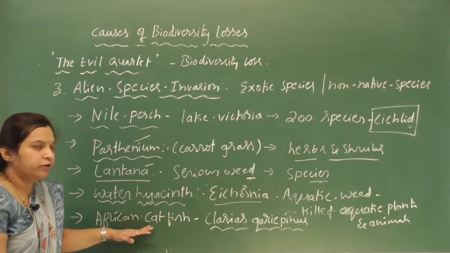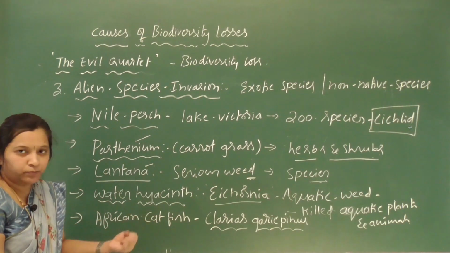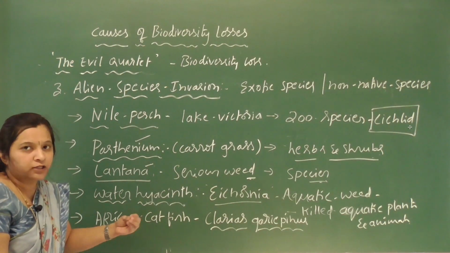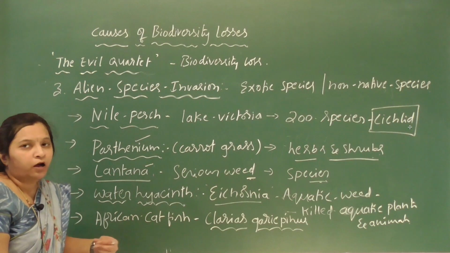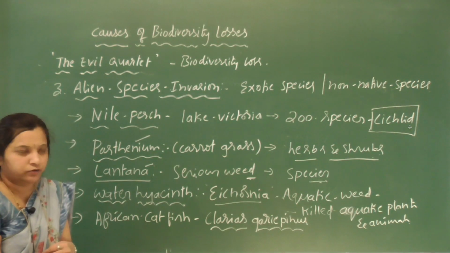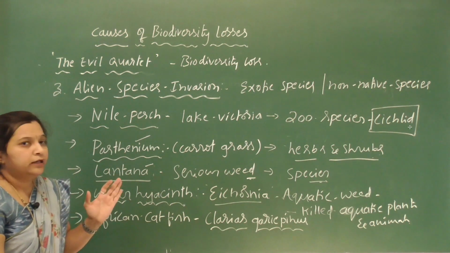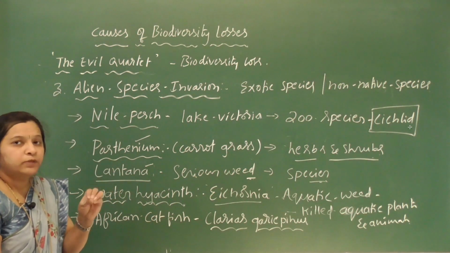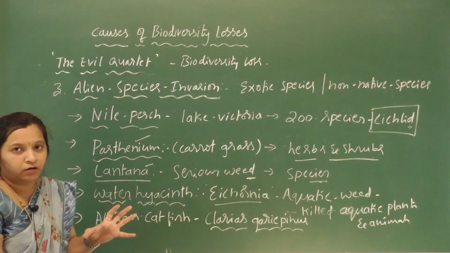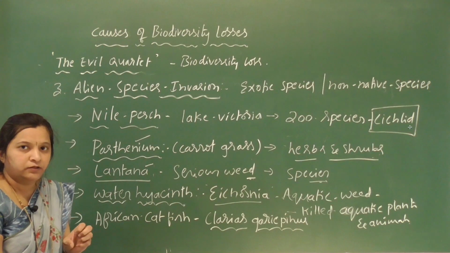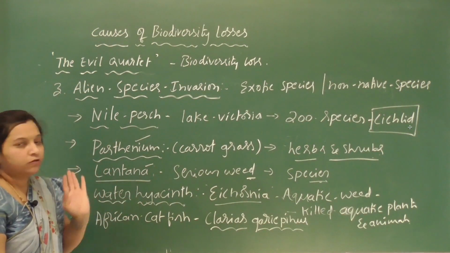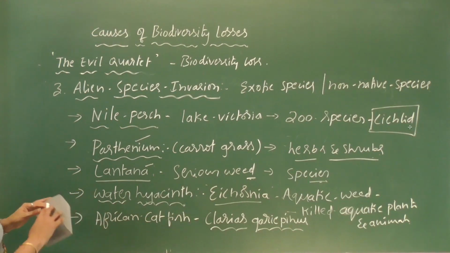And the African catfish was imported for aquaculture purposes, but it is posing a greater threat to our catfishes which are living in our rivers. Okay, so all these are alien species. Alien species invasion is also the second major cause for the destruction of species diversity, or the extinction of species diversity. So this is one, and the last one is